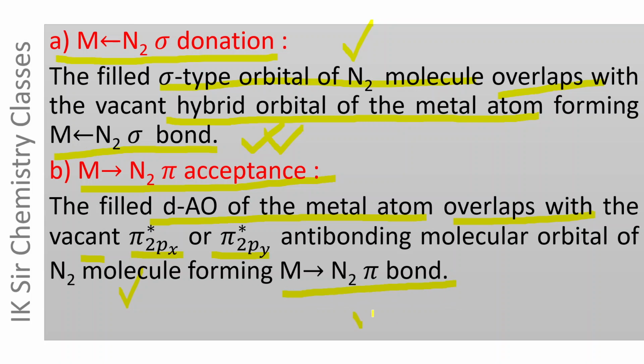This is also called back bond. There are two types of bond between N2 and metal atom in linear MNN group. First of all, N2 to metal sigma bond, and thereafter metal to N2 pi bond or back bond.